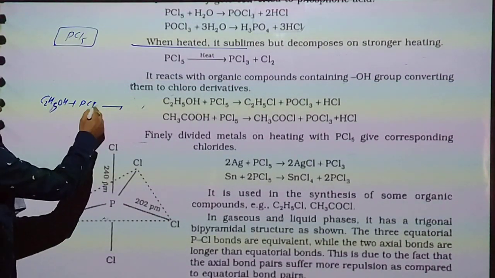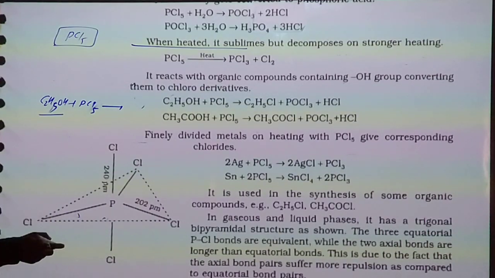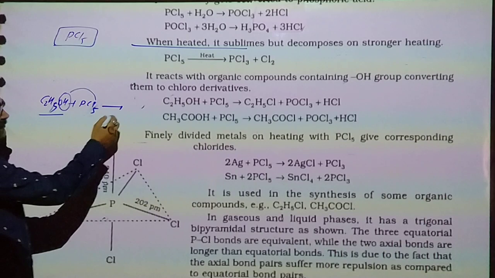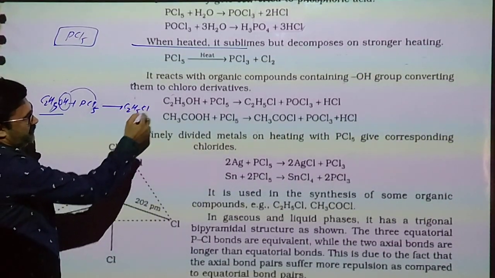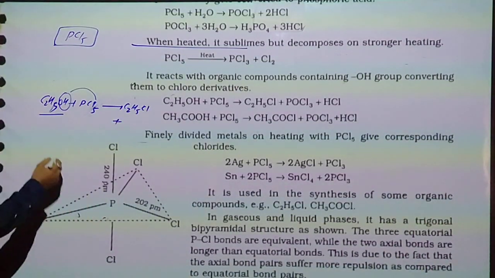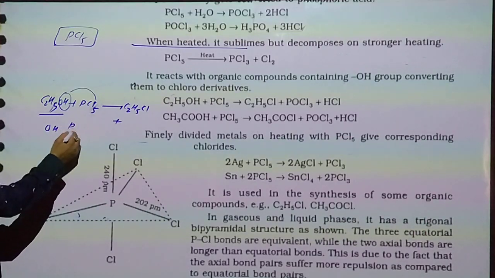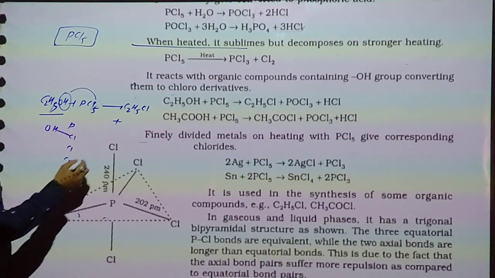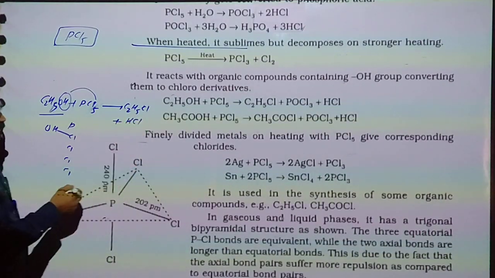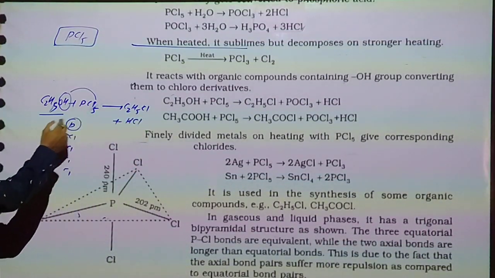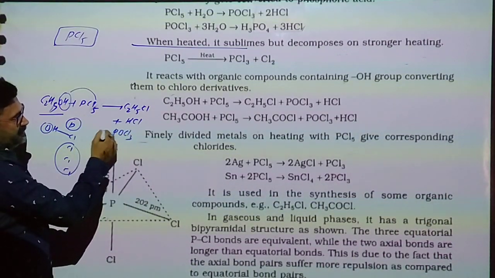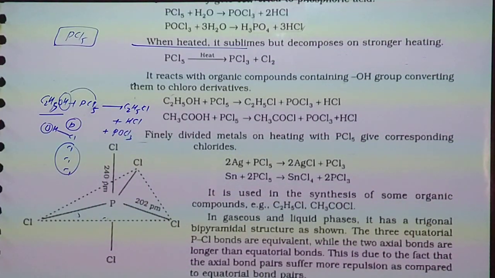When we take PCl5, only 1 mole is needed. Yes, here OH is replaced by chlorine, so it gives chloroethane. So OH replaced, 1 phosphorus, 4 chlorine remaining. Now H with Cl removes HCl. Now remaining POCl3, so it gives phosphorus oxychloride.